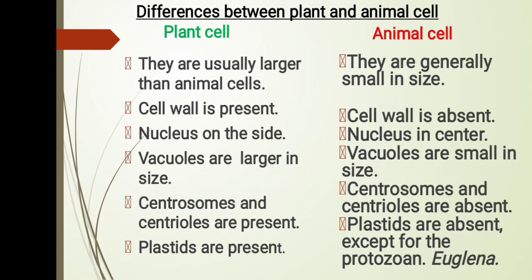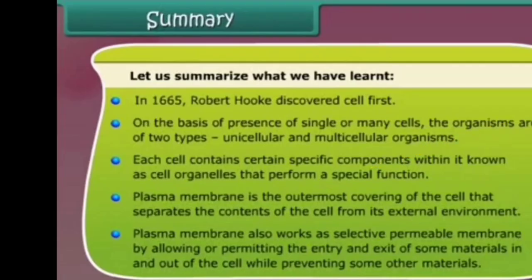Next we go to the summary: what we learnt in this session. First point: in 1665, Robert Hooke discovered the cell. We already know about that. Next, on the basis of the presence of single or many cells, organisms are of two types, unicellular and multicellular.